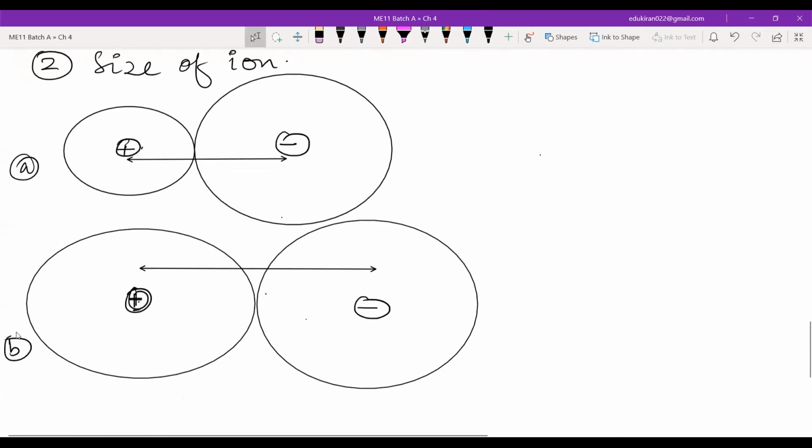You guys cannot see this? Sir, A. A will be higher, no? Because we have a shorter distance, right? So lattice energy is directly proportional to force of attraction, FOA, and it is inversely proportional to size of ions.